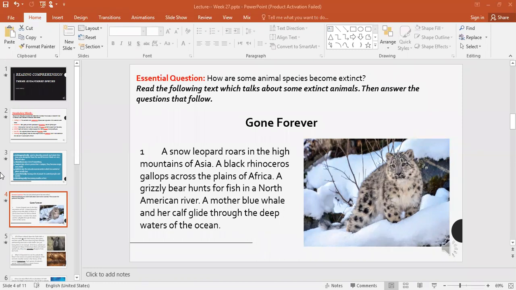Cannot come back. Yes, they cannot come back. Very good. They cannot return because these animals are already gone. These animals already disappeared, and we cannot get them back.